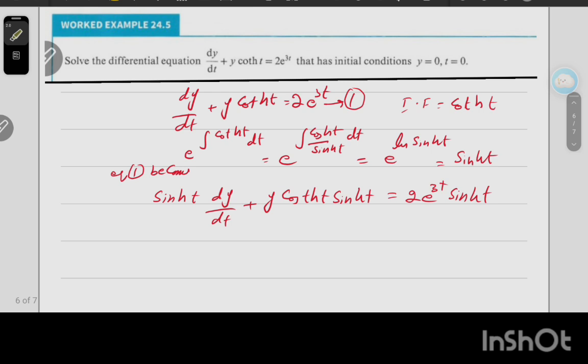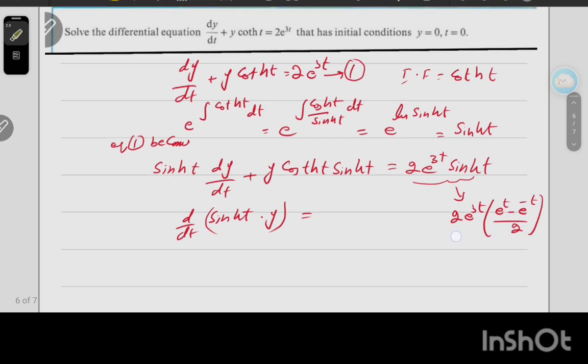Okay dear friends, now further we have to use sinh t. So our derivative d over dt of sinh t into y equals, on the other side, we have to simplify here. Remember that 2 e power 3t sinh t, we know that sinh t is e power t minus e power minus t divided by 2.